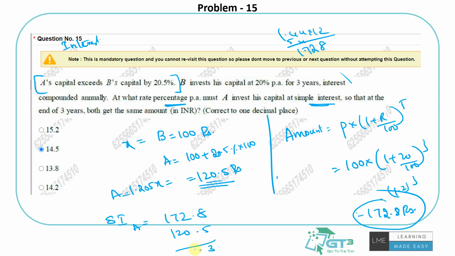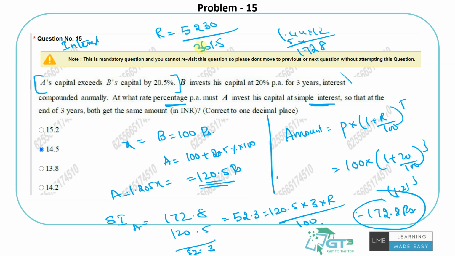So it's 172.8 minus 120.5, which is 52.3. So the simple interest should be 52.3 when the principal is 120.5 for 3 years. The rate of interest is what I need to find out. This is what the question is, right? So R would be 5230 by 361.5, right? Here the options are pretty close.